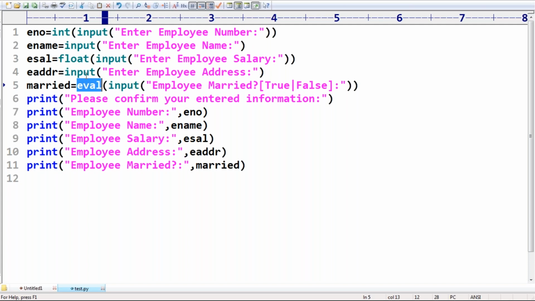Up to this, is it clear for all? This is how you are able to read different types of data. You should be aware of it.